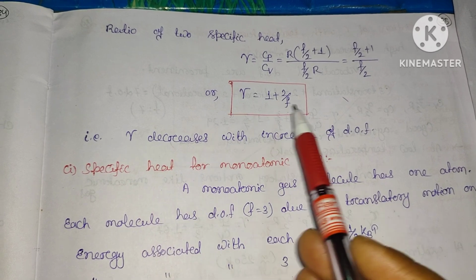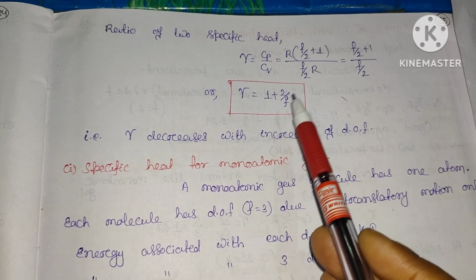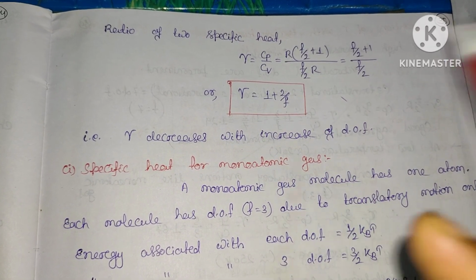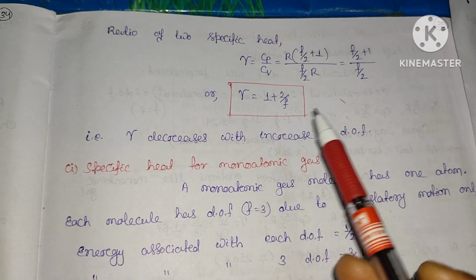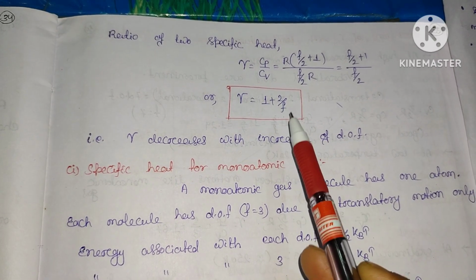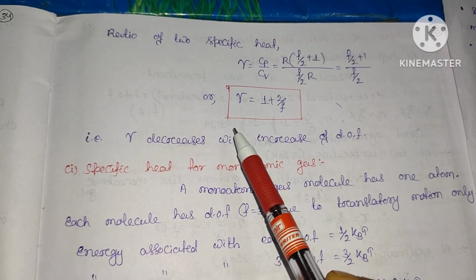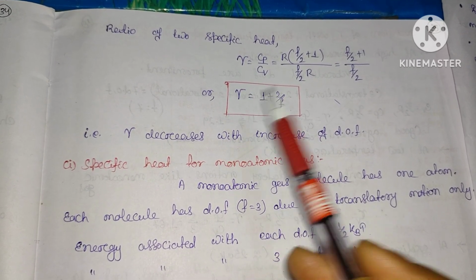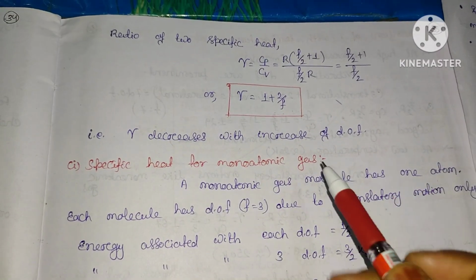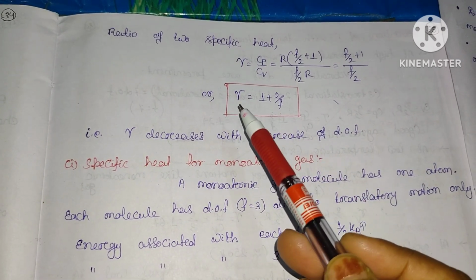It means that when gamma decreases, the degrees of freedom increase, or we can say that vice versa is also true. Vice versa also true means when the degrees of freedom increase, the gamma will decrease. When the degrees of freedom decrease, the gamma will increase.